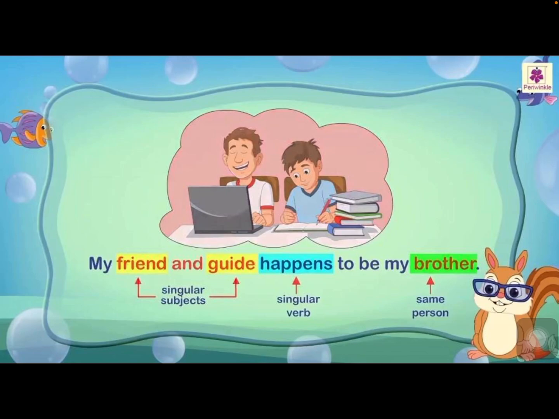My friend and guide happens to be my brother. What is the difference between that example and this example, children? Simple difference. What is that? There, two subjects are there. Here we are speaking about one subject only. Who is that? Brother. Understood? My friend and guide. So they have separated two words with and, but it is referring to the same subject. That's why here we use a singular verb. To make happen singular, s is added.